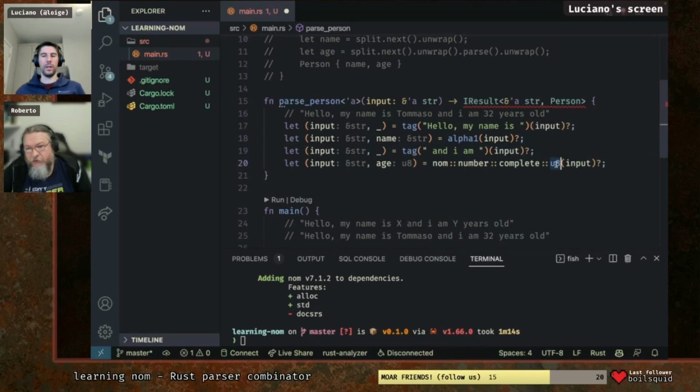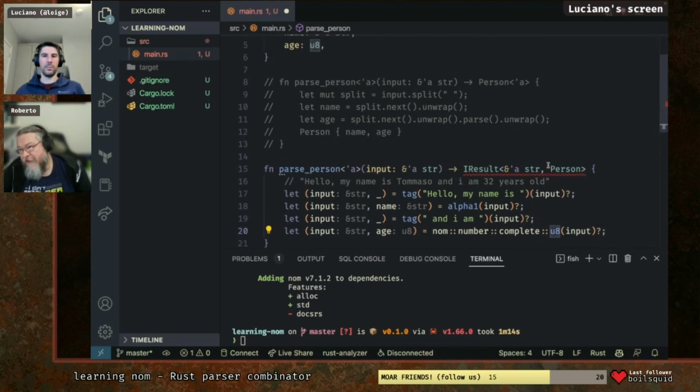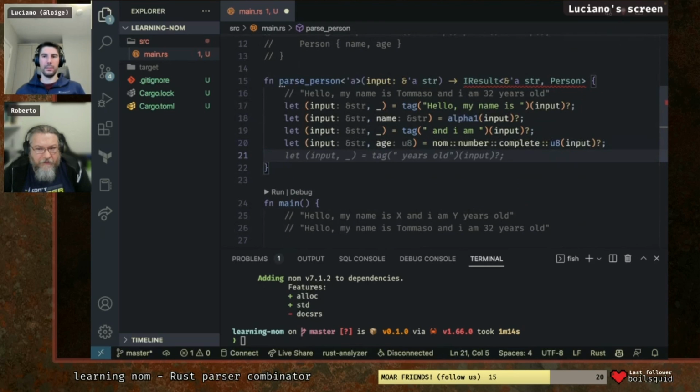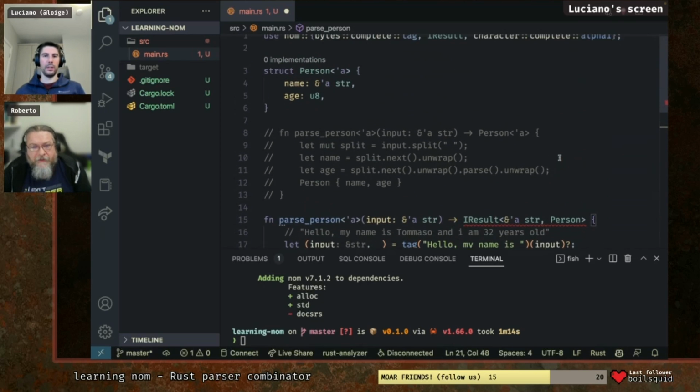If you do digit1 on input, it will give you back a string. But we want an integer number. And in our structure, the age was a u8, yes.